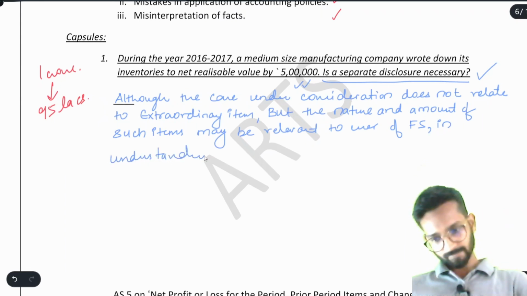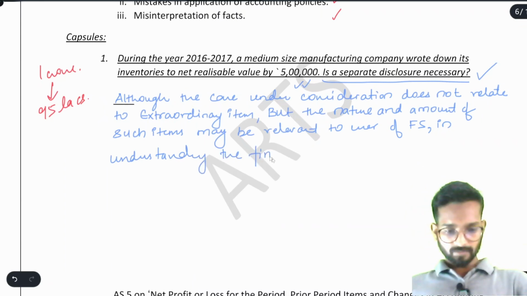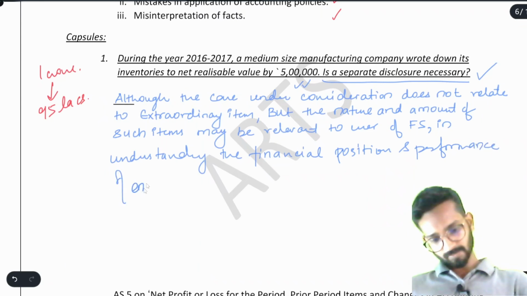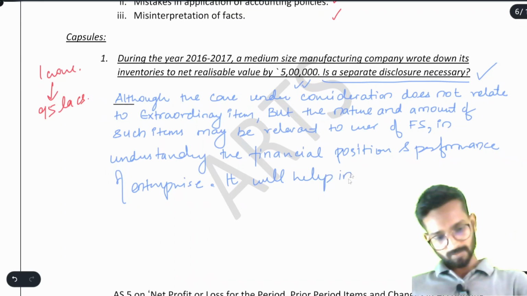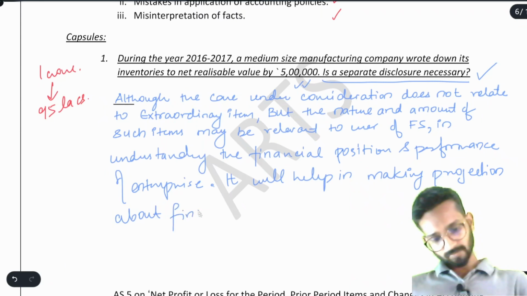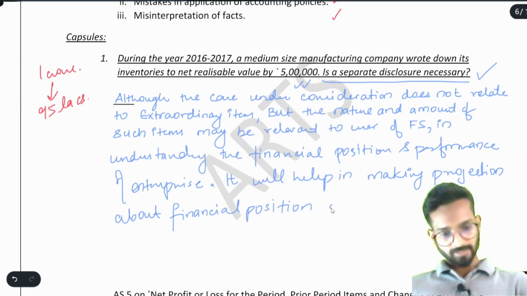understanding the financial position and performance of the enterprise, and it will help in making projections about the financial position of the entity.